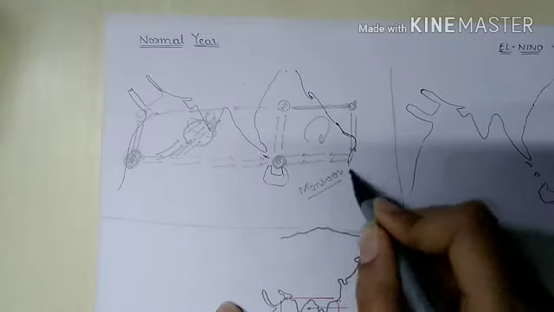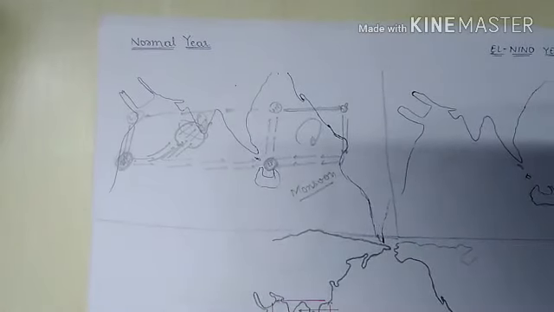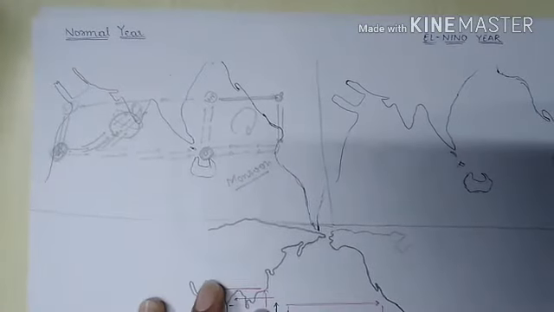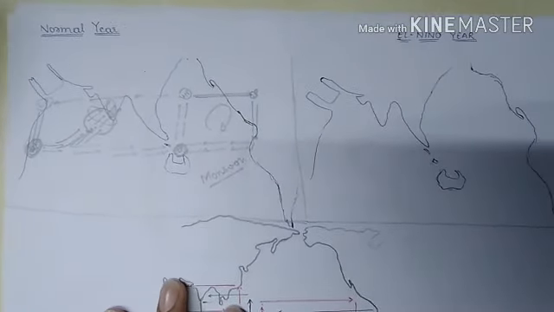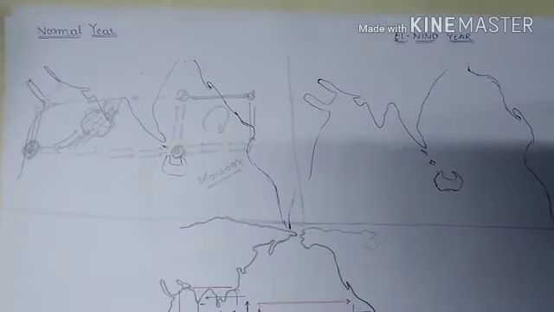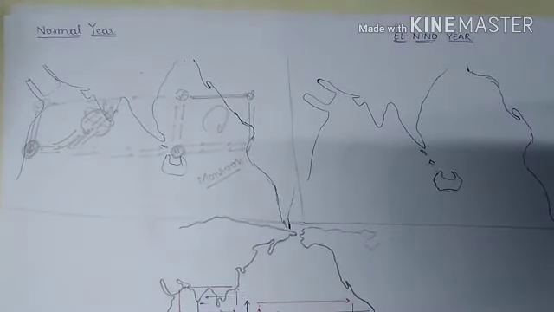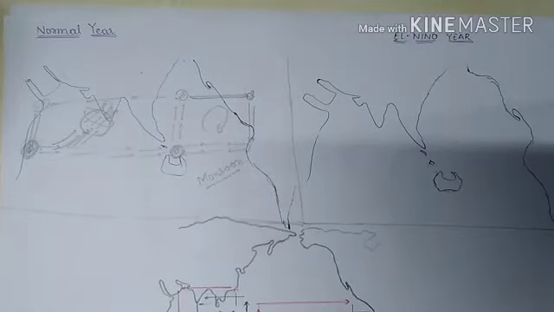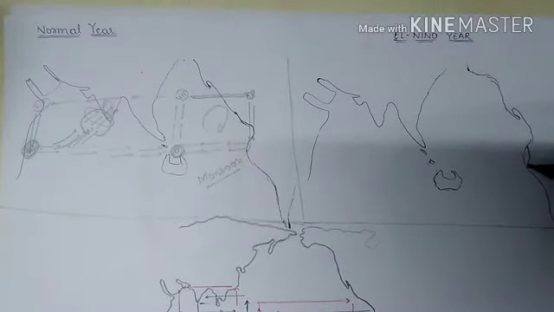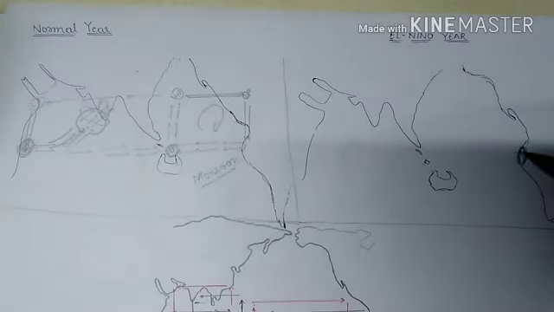Now what happens in the El Nino year? If we look into El Nino years, its meaning is Child Christ. Here what happens, the coastal cold current which was here is replaced by a warm oceanic current, during December.